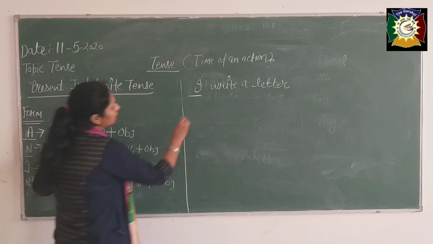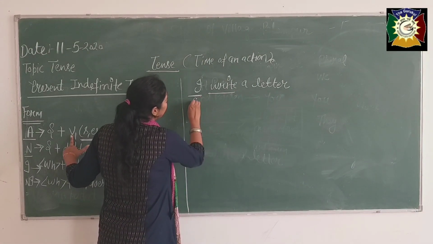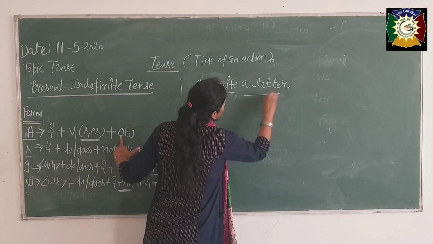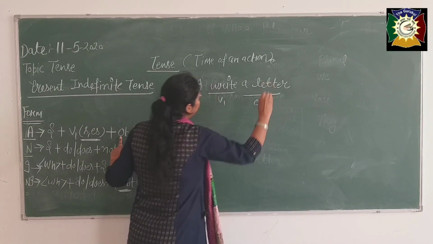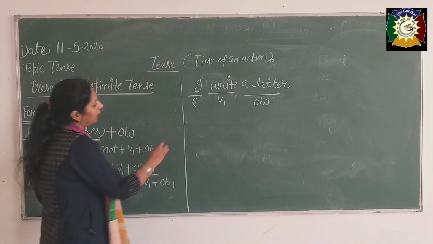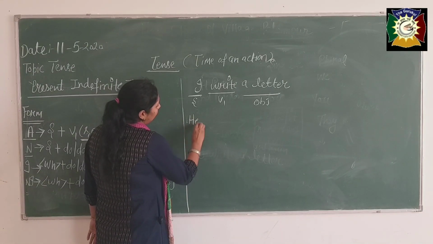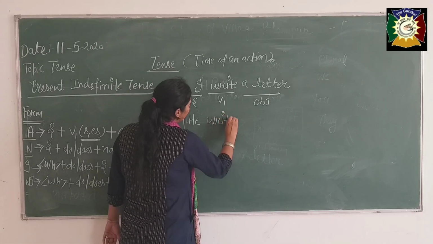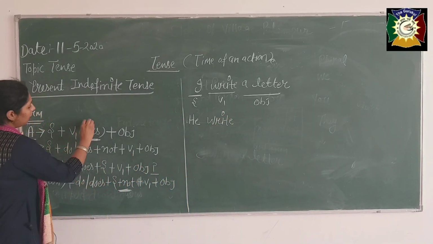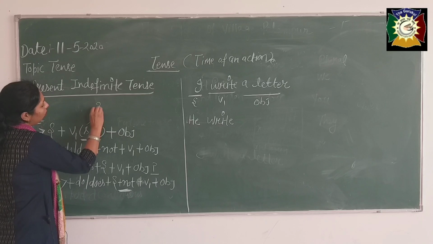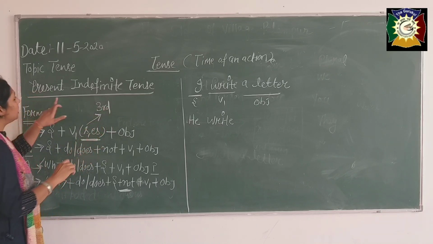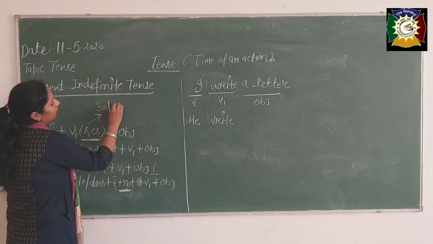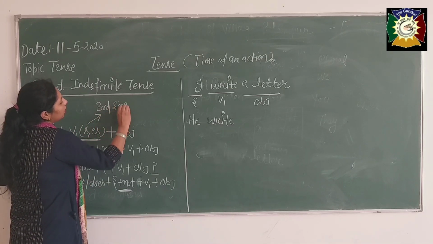We first form the subject, and then the object. Is it clear, beta? See, if I take here "he", is it clear? But with "write", I told you to do S or ES. Be careful here, it always comes in present indefinite tense with the third person singular.